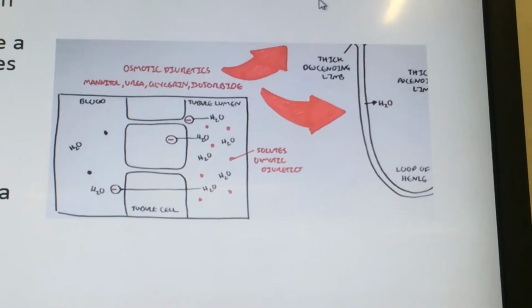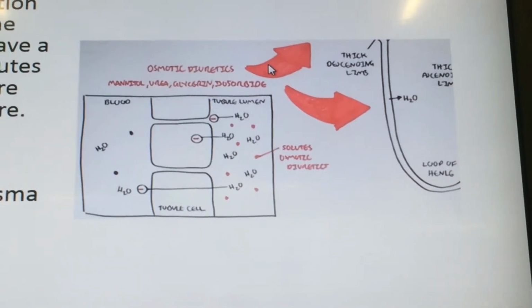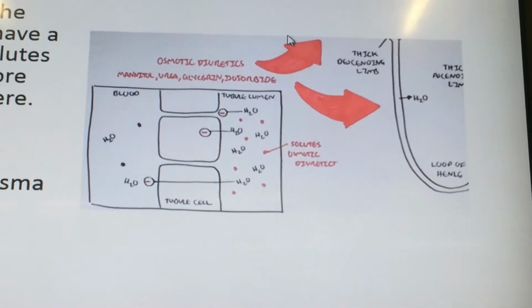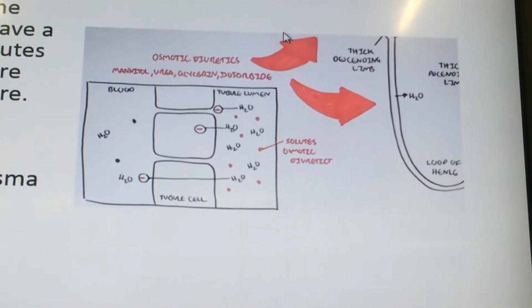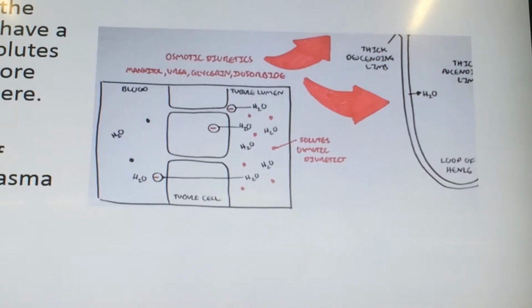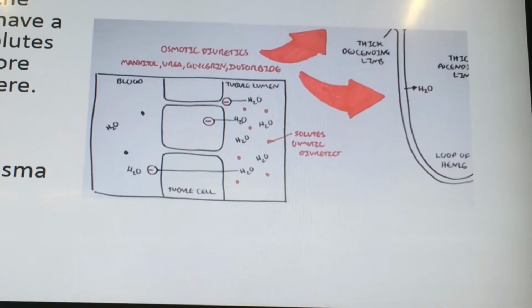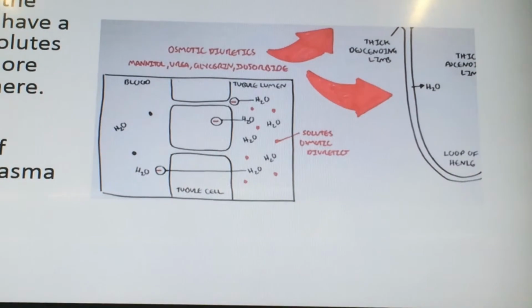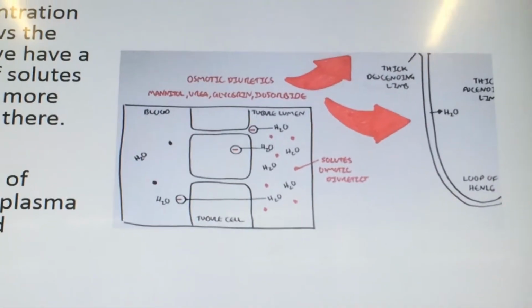When osmotic diuretics enter the bloodstream, they're filtered at the glomerulus and enter the tubule, limiting the absorption of water in the tubule but increasing the osmolarity in the renal tubule. These increase the excretion of sodium, water, potassium, magnesium, and other substances.